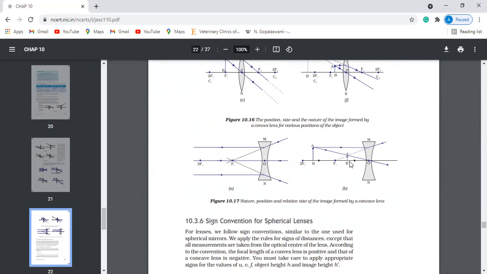But in the case here, the candle has been kept between 2f1 and f1, so there are two lines to draw: one is parallel like this and one more through the center. They will not meet exactly, but we extend them so that they meet here. So it's a virtual image.